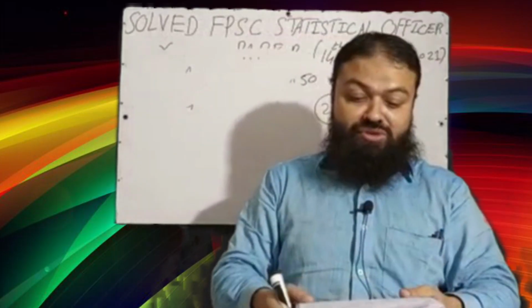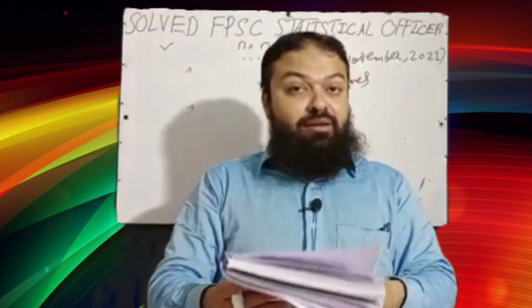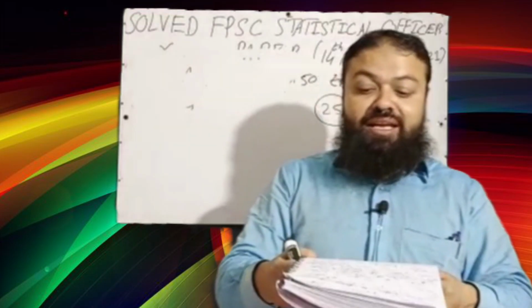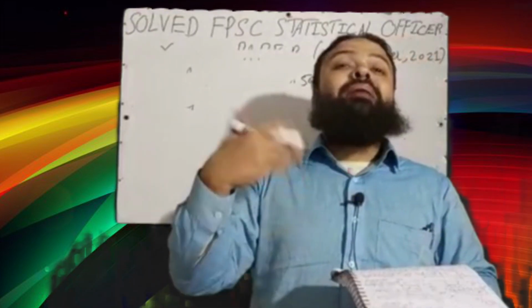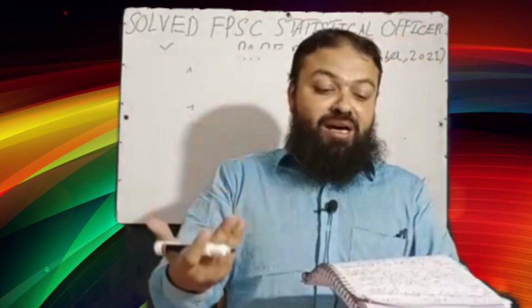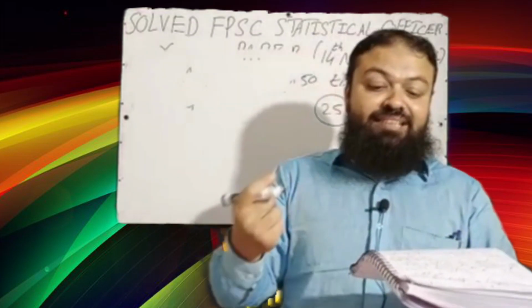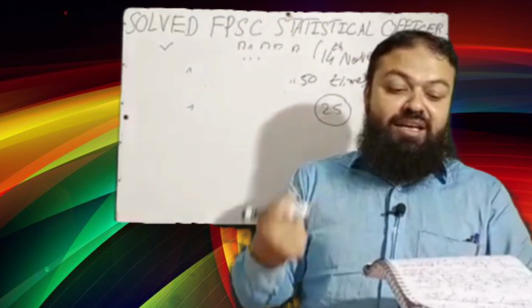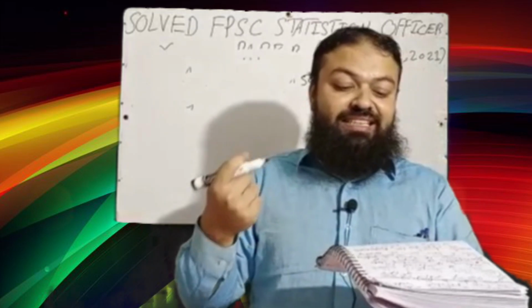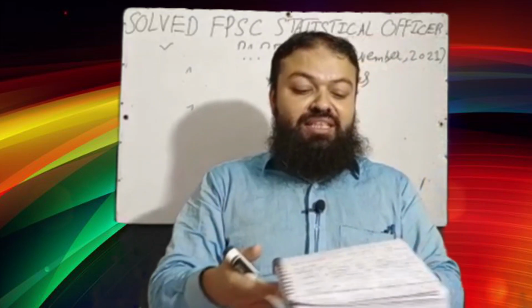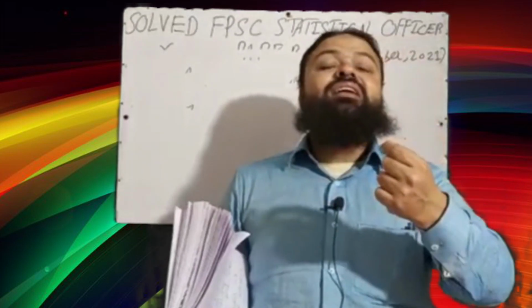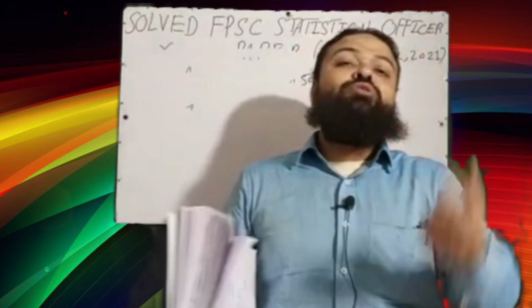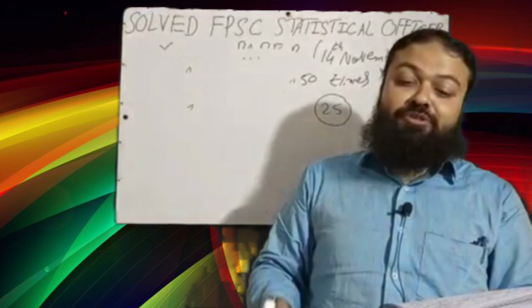A very important question. Next is a very important one from inference. A failing student is passed. A student who was about to be failed but was passed by an examiner. It is an example of which type of error? A, type 1 error, B, type 2 error, C, no error. It is type 2 error. When you select the wrong thing, that is actually type 2 error. Type 2 is the correct option.